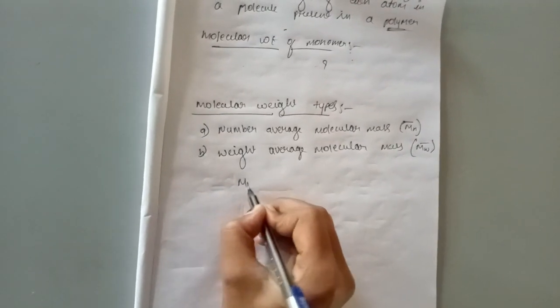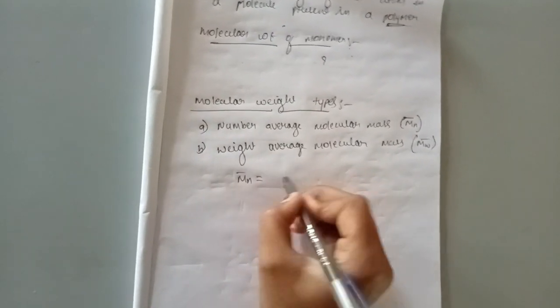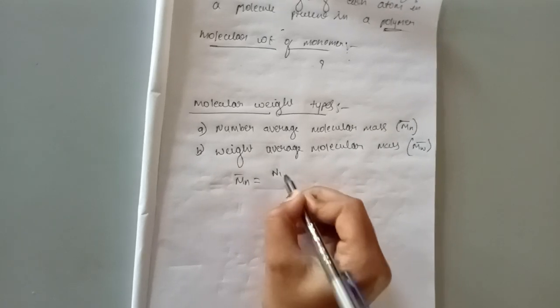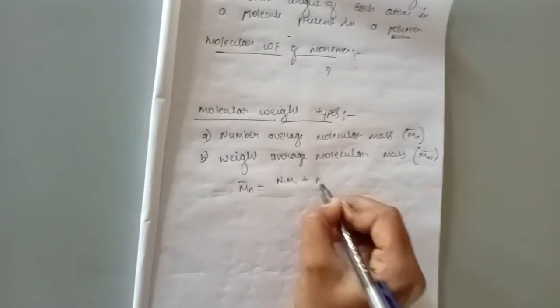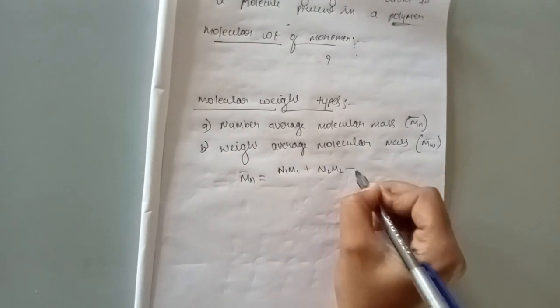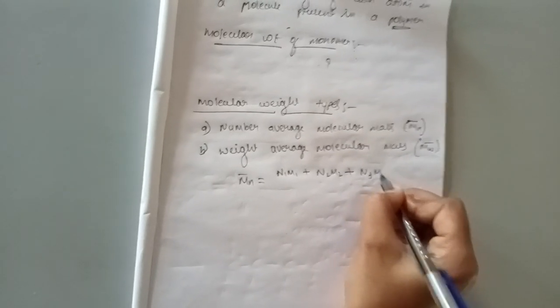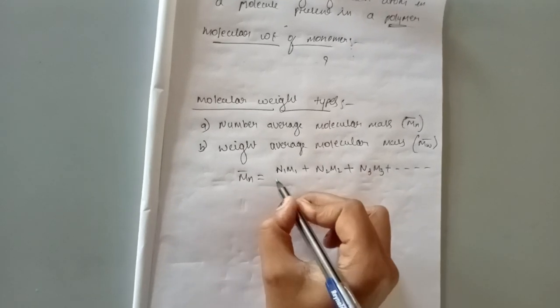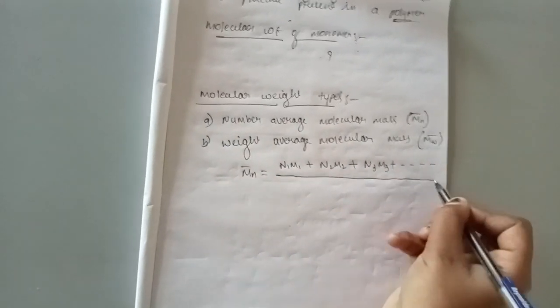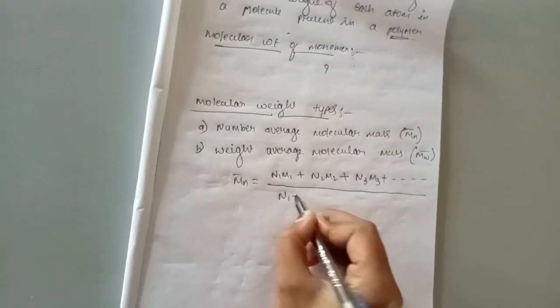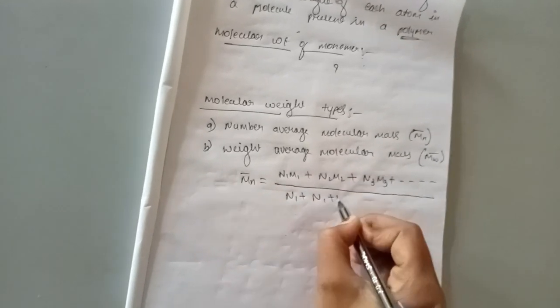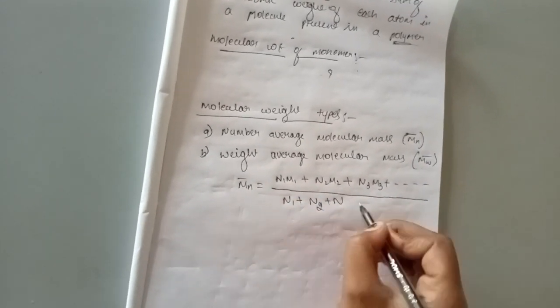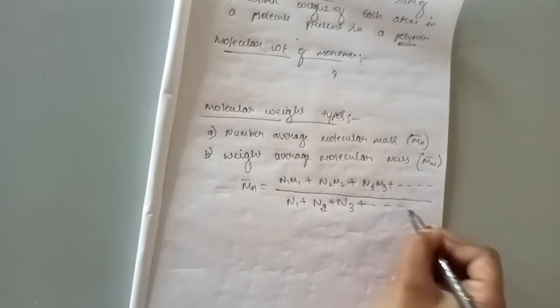Let us write Mn bar is equal to N1 M1 plus N2 M2 plus N3 M3 and so on till infinity. This is the numerator. In the denominator, it's the sum of the total number of molecules: N1 plus N2 plus N3 and so on.